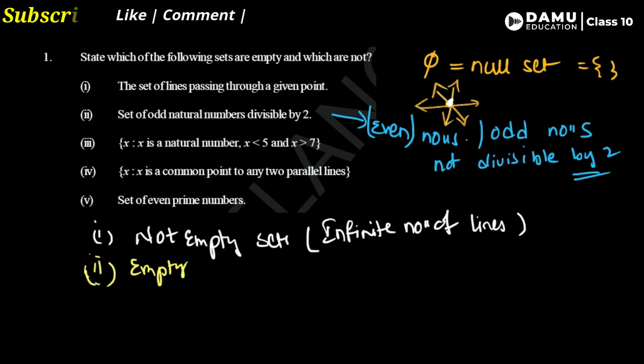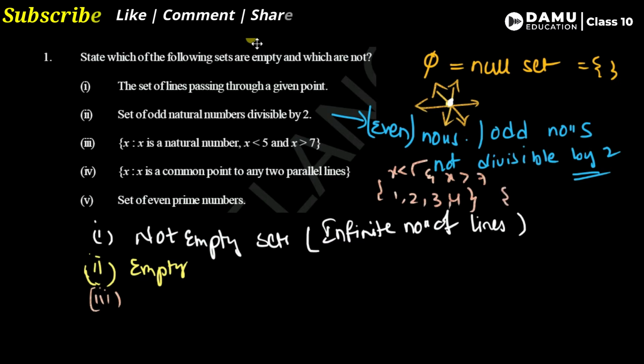The next one, the third: the set of all x such that x is a natural number and x is less than 5 and x is greater than 7. So x less than 5 means 1, 2, 3, 4. x greater than 7 means 8, 9, 10 and so on. So a natural number less than 5 and greater than 7 does not exist here.